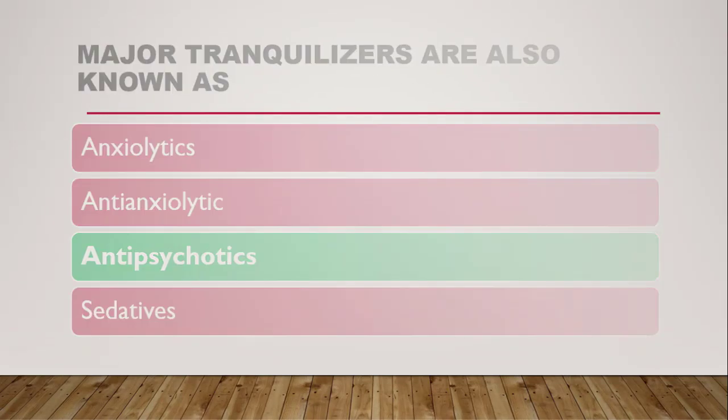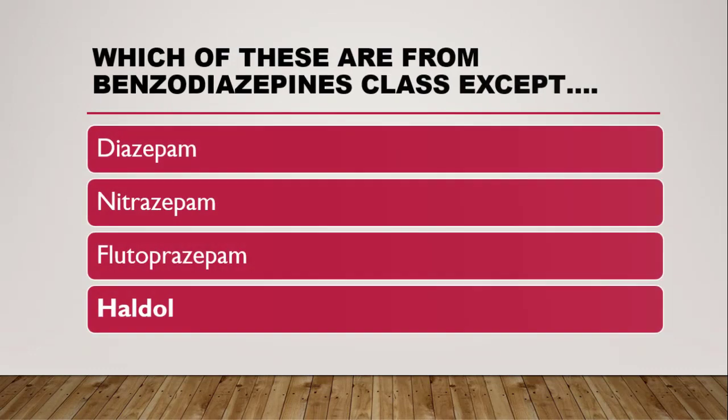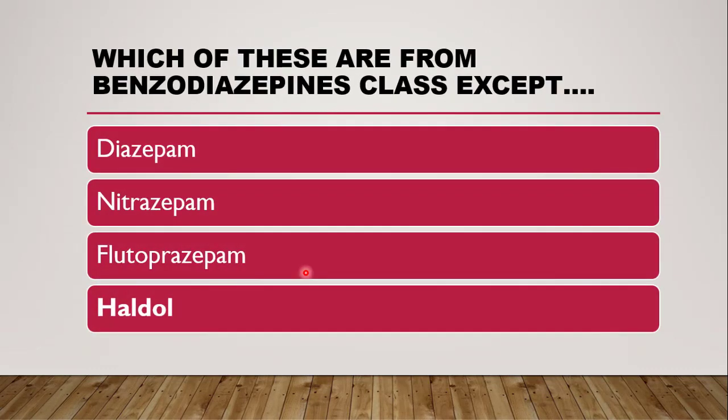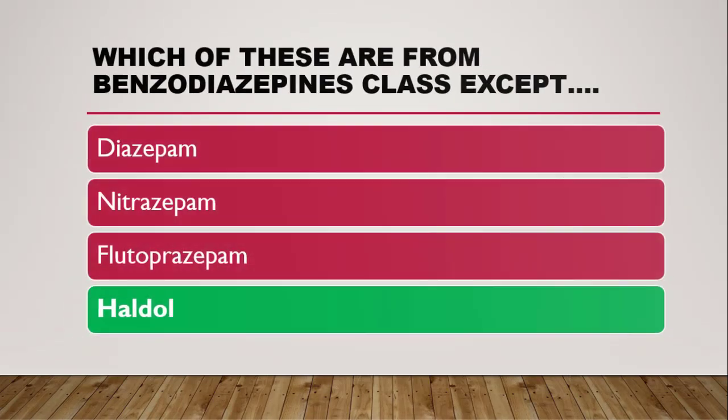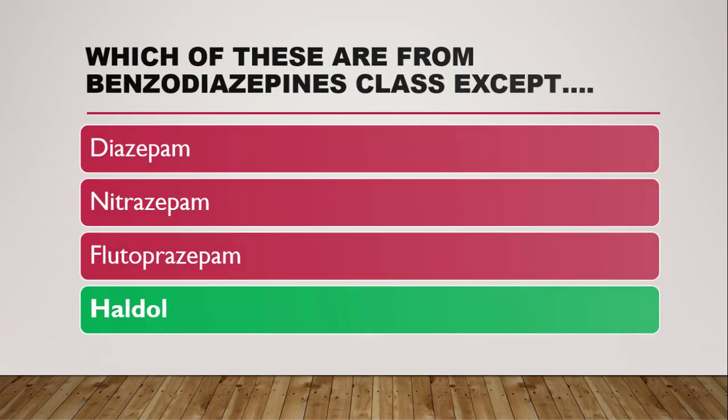Next question is, which of these are from the benzodiazepine class except? The given drugs are diazepam, nitrazepam, flurazepam, and haldol. All these drugs ending in zepam belong to benzodiazepine, so the remaining one is haldol. The correct answer is haldol, and haldol is also known as haloperidol.